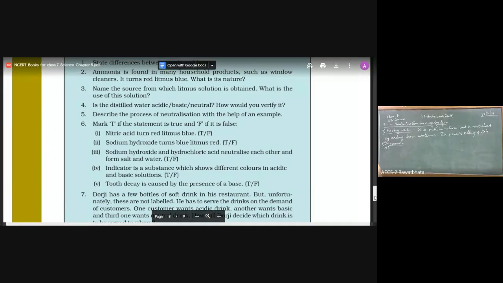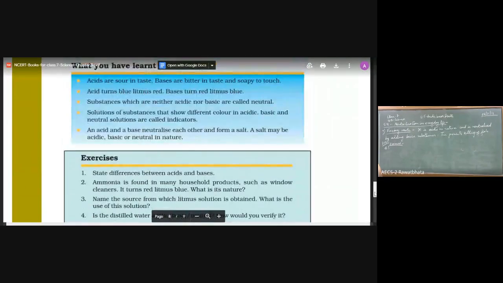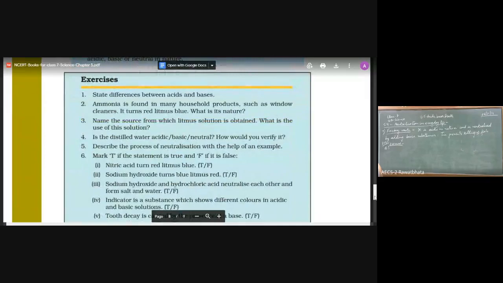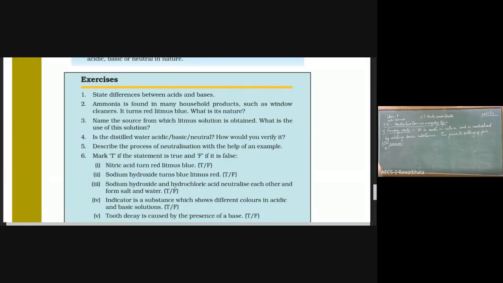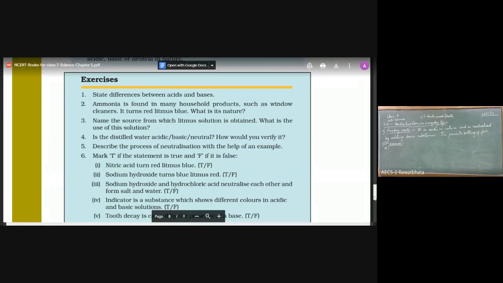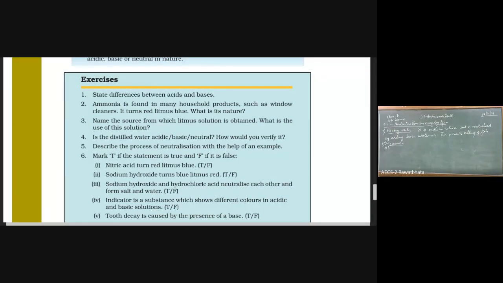State the differences between acids and bases. Read that question carefully.